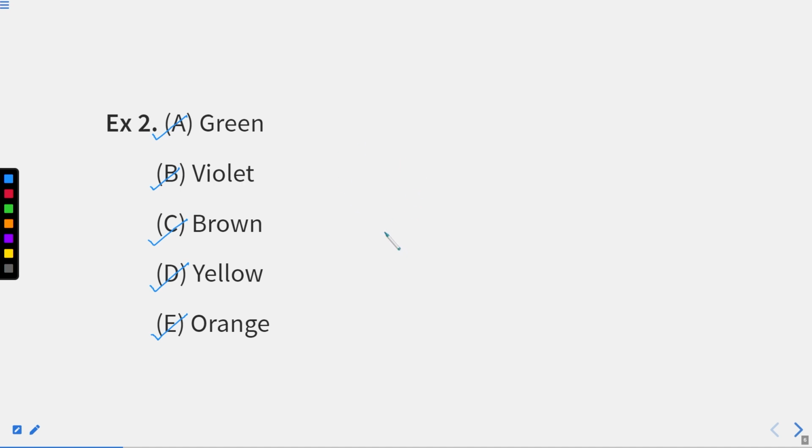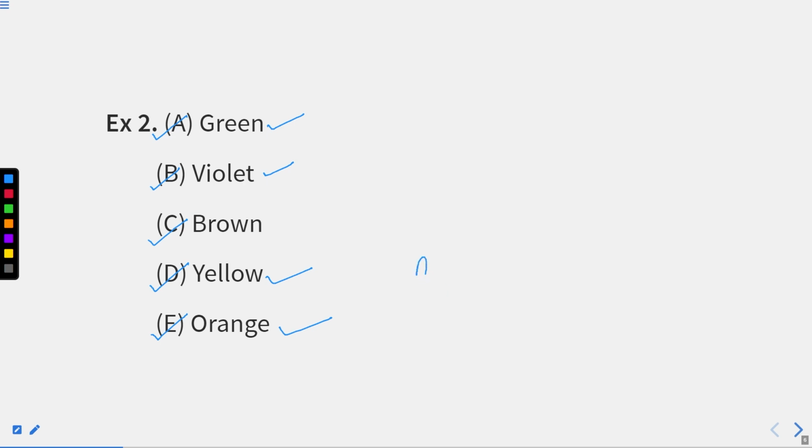So how you can approach the answer, how you can start thinking of all these things, how these colors are related to each other. You can think of something in which different colors are there, right? In which all colors are together. What is it? It is a color box. Either they are primary colors, or secondary colors, or multiple colors are there in a rainbow as well, right? In a spectrum as well, we follow multiple things, right? So if we see them carefully, we know that green is there in rainbow, violet is also there in rainbow, yellow is also there in rainbow, orange is also there in rainbow, right?